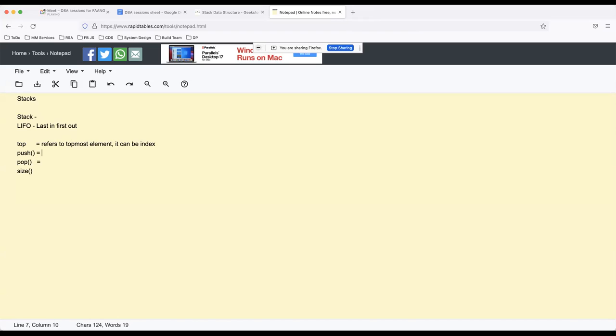The push operation simply places a new element into the stack at the top. Whenever I want to insert a new element into the stack, I would just call stack.push, and it will place a new element at the top of the stack, just like putting a new plate onto the stack of plates in my kitchen. Also remember that whenever you do a push operation, the top variable automatically gets adjusted.